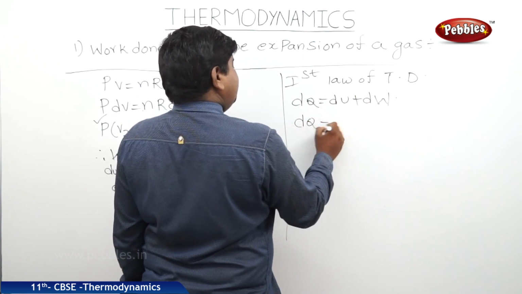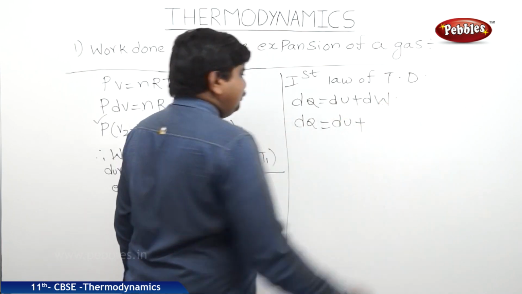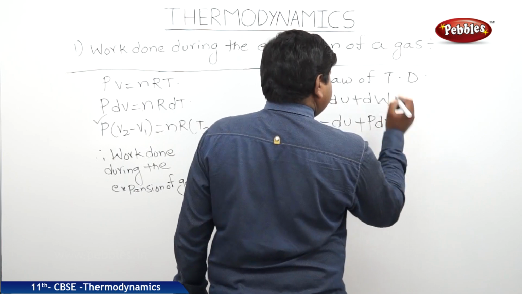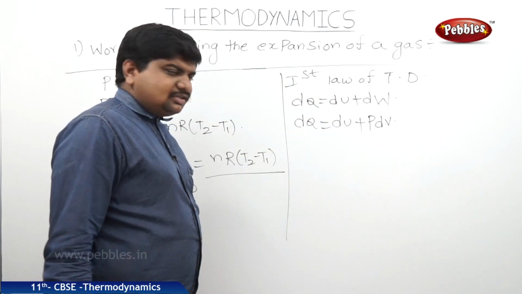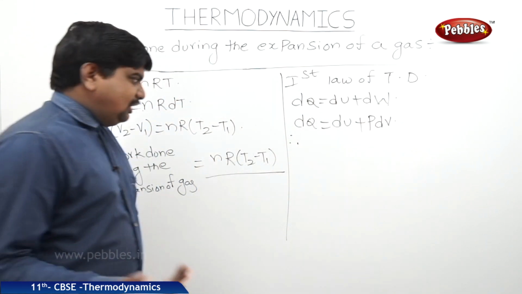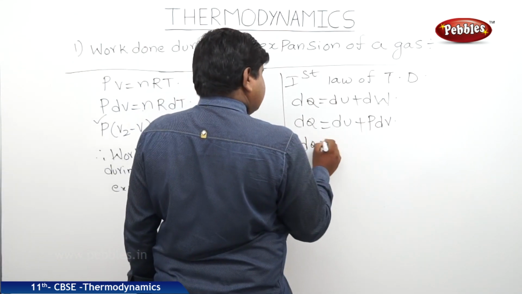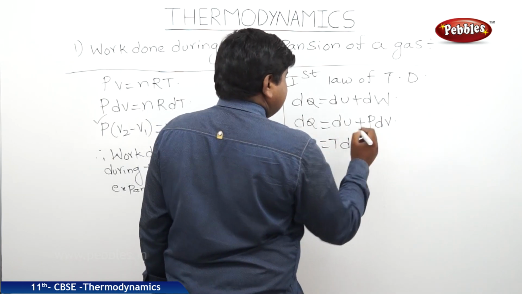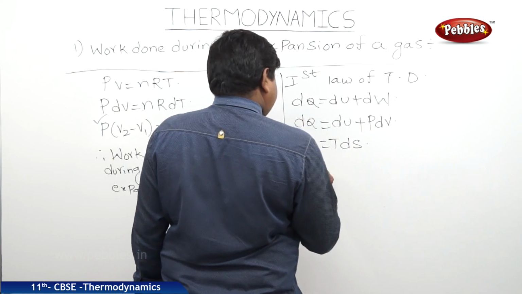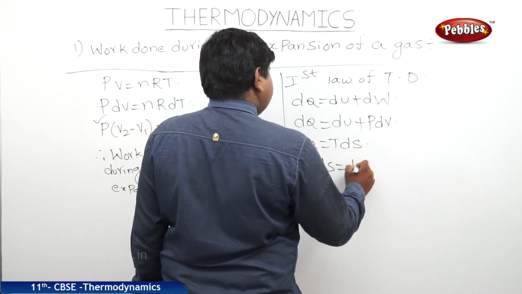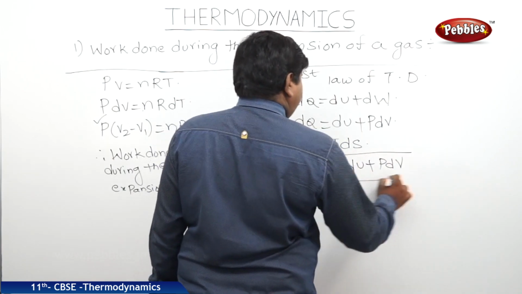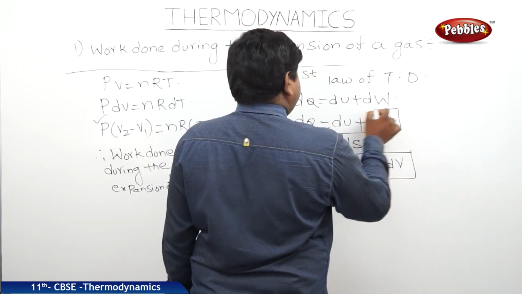Therefore, dq is equal to du plus P dV, where dw is equal to P dV. This is one form of the first law of thermodynamics. With the help of the specific heat capacity formula, we can write dq is equal to T ds, because ds is equal to dq by dT. Therefore, T ds is equal to du plus P dV.